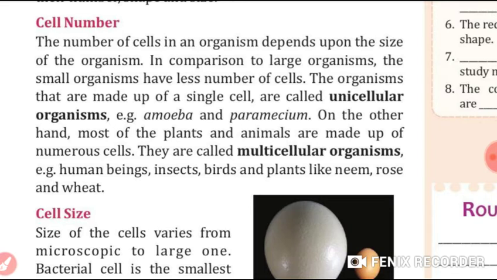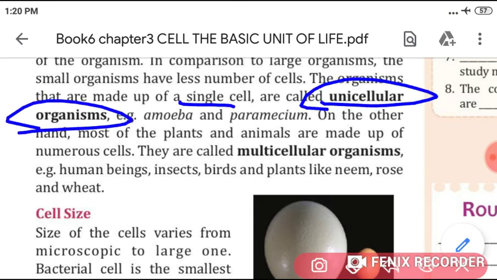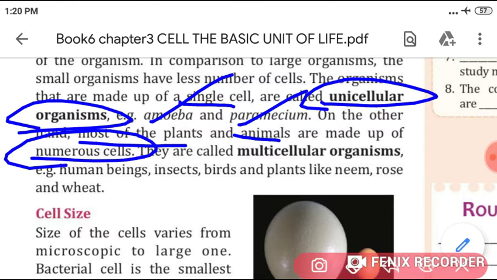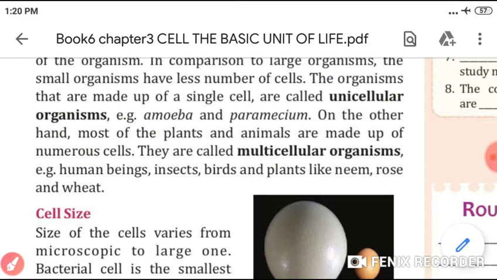In comparison to large organisms, small organisms have fewer cells. The organisms that are made up of a single cell are called unicellular organisms, like amoeba and paramecium. Most plants and animals are made up of numerous cells, and they are called multicellular organisms.